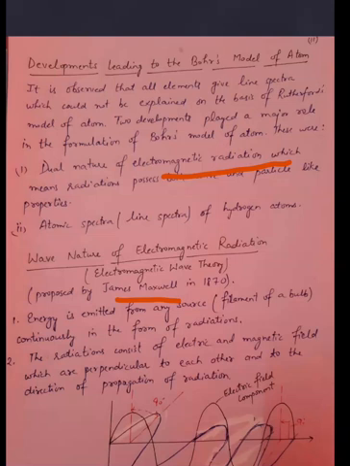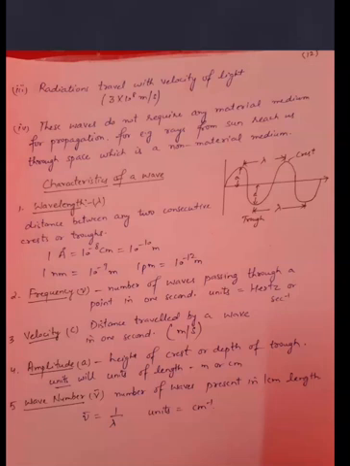I have drawn a graph also of electric field and magnetic field, which are perpendicular to each other, like this I have shown, and which are perpendicular to each other and to the direction of propagation of wave. Next, radiations travel with the velocity of light, means the velocity will be 3 into 10 to the power 8 meter per second. Next, these waves do not require any material medium for propagation, like rays from the sun reach us through space, which is a non-material medium.